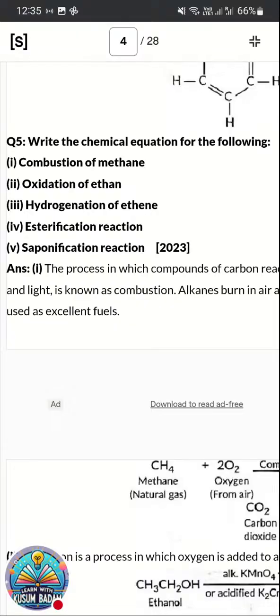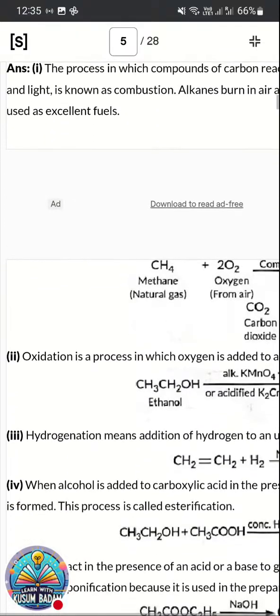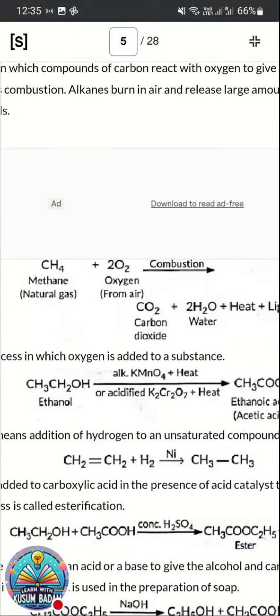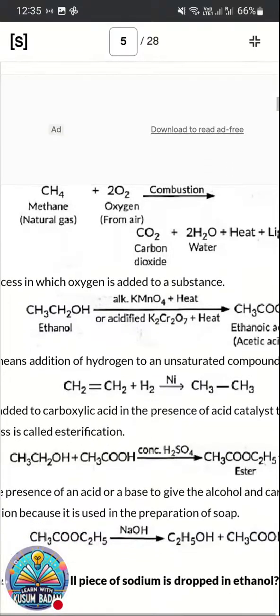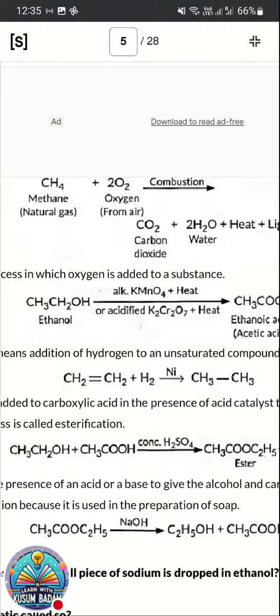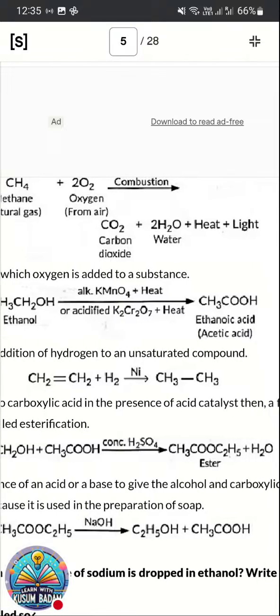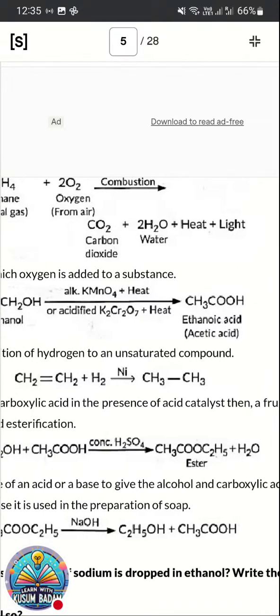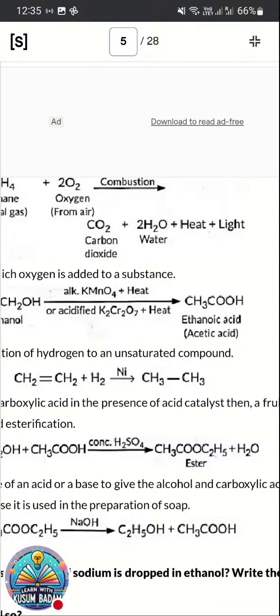Heat is liberated. Second one, oxidation of ethanol. First, the combustion one, let's see the reaction. Have a look and practice it. Carbon and its compounds, these equations are very important. Repeatedly in most of the question papers we get this. Methane in presence of oxygen undergoes combustion to form carbon dioxide, water, heat and light.